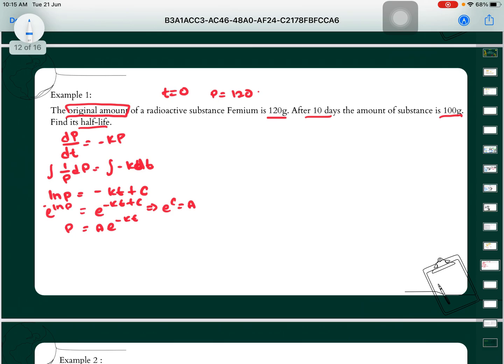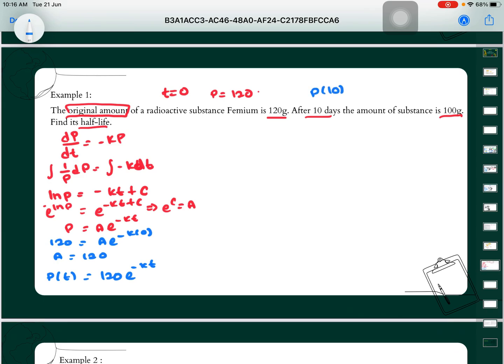So we just replace the value of P equal to 120 here, while T is equal to 0. Then we will get A is equal to 120. Then we get the new formula for P(t), which is P(t) equal to 120 times e power of negative Kt.